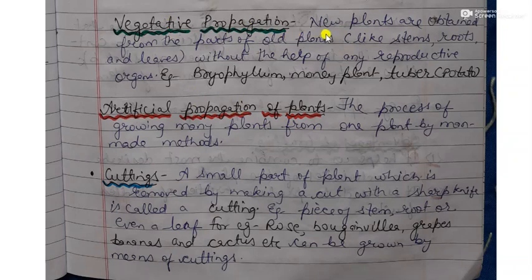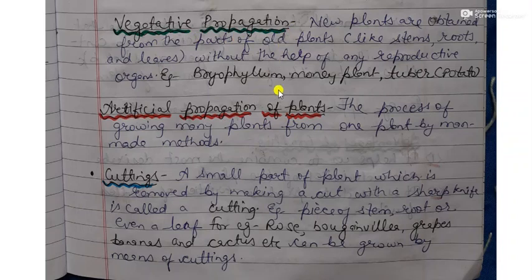Vegetative propagation means new plants are obtained from the parts of old plants like stems, roots and leaves without the help of any reproductive organs. We will not use any reproductive organ because the reproductive organs of a plant are located in a flower. So we use those parts of the plant which are not treated as reproductive organs, like stems, roots and leaves. When we produce a new plant from these parts, this process is called vegetative propagation.